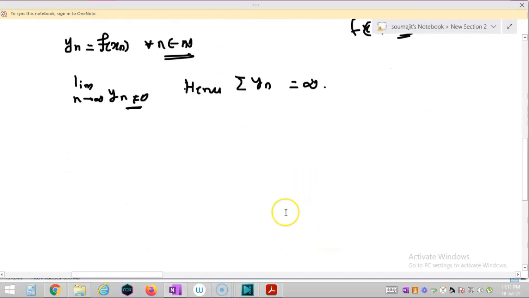Now, as this series is divergent, I am going to use the Cauchy principle of convergence. Choose epsilon equal to m.